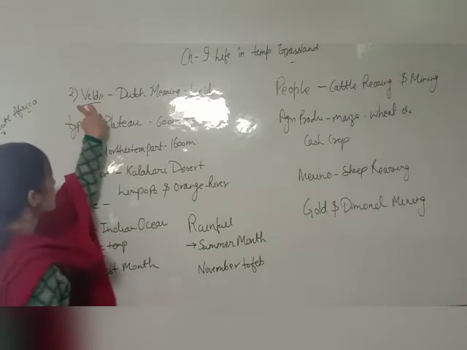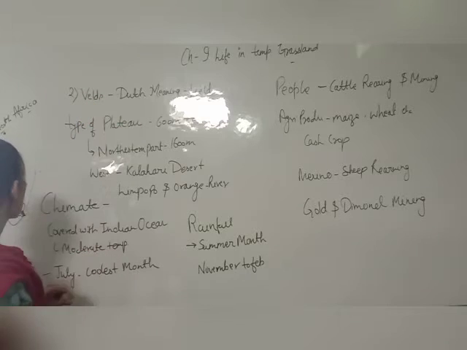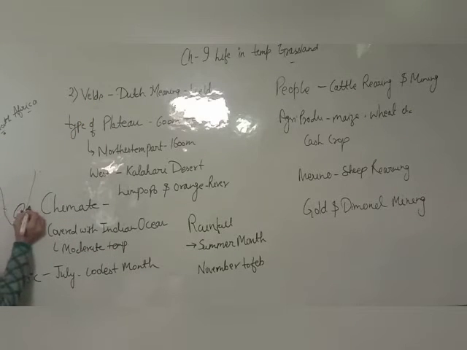You will see that the Veld is covered on three sides by water. That water is from the Indian Ocean. Due to the Indian Ocean, the temperature in this region becomes moderate, whereas otherwise you know that Africa is one of the hottest continents. Africa सबसे ज़्यादा गर्म continent है. But in Africa, the Veld comes in the category of temperate.